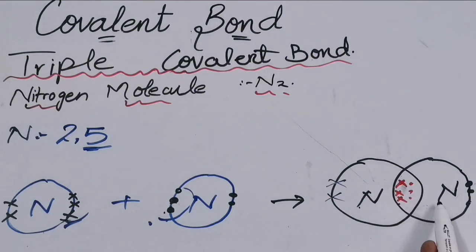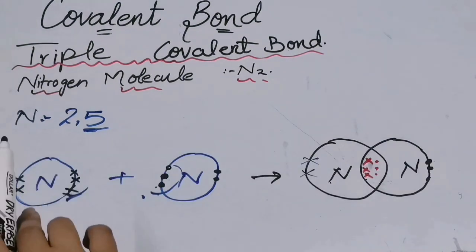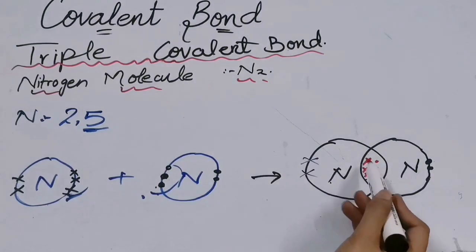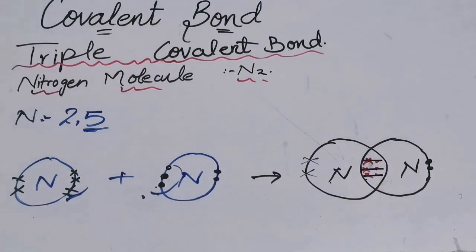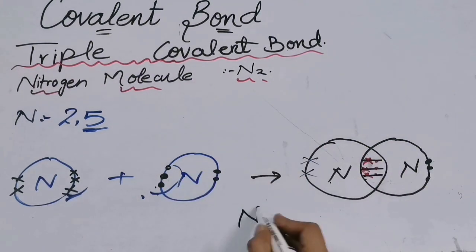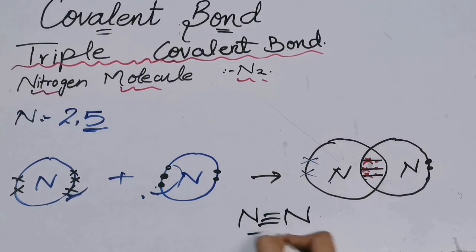And how many electrons is this nitrogen having? 8 electrons. Now one dot and one cross make one bond. The second will make the second bond and this will make the third bond. So in this case we will have 3 bonds between the 2 nitrogen atoms. This is why this is known as the triple covalent bond.